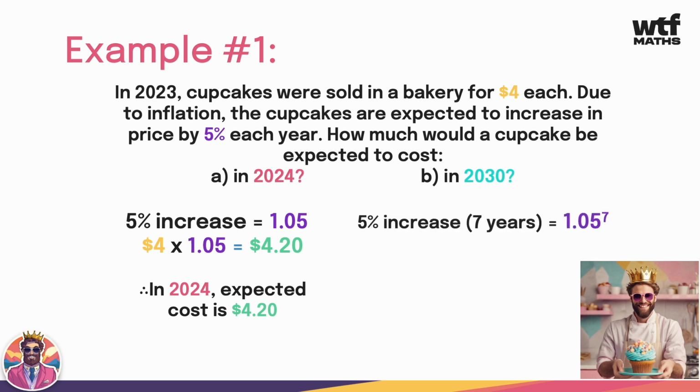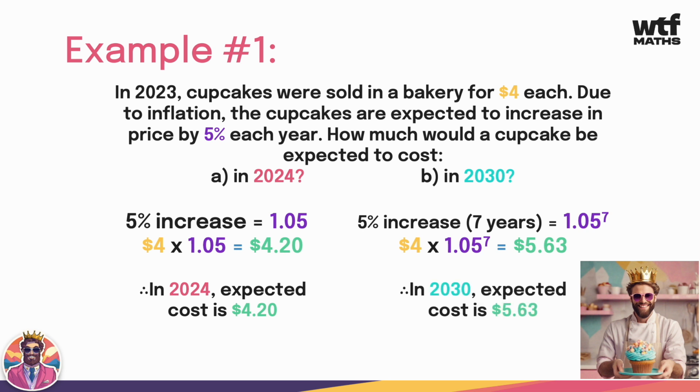Now for 2030, we're just going to do that 5% increase, but 7 times in a row. So that's why I've used a power of 7. 1.05 to the power of 7. Now you'll want to use a calculator for this, but $4 times 1.05 to the power of 7, so just increasing by 5% again and again and again, it's $5.63. So in the year 2030, we can expect to pay $5.63 for this cupcake. So again, the price has inflated. Now, I've made a huge assumption here that it's 5% every year, but as you saw in the previous chart, the inflation rates are different every year. So this is just a big assumption, but it's just showing you how it works.